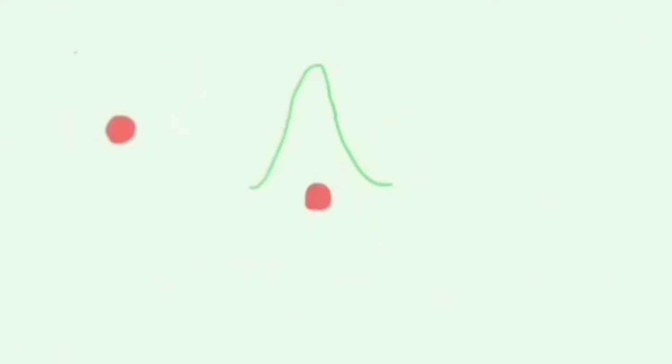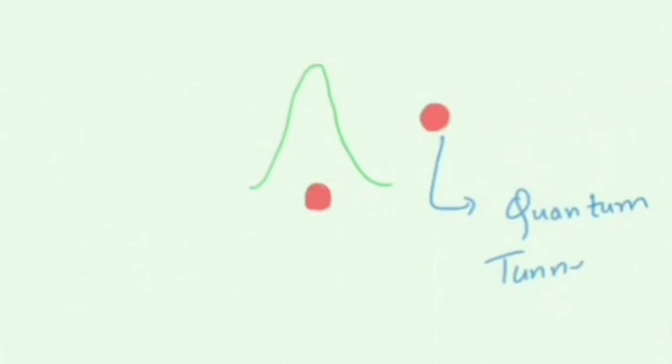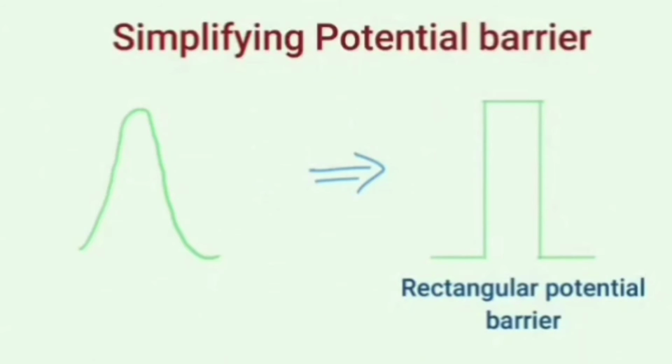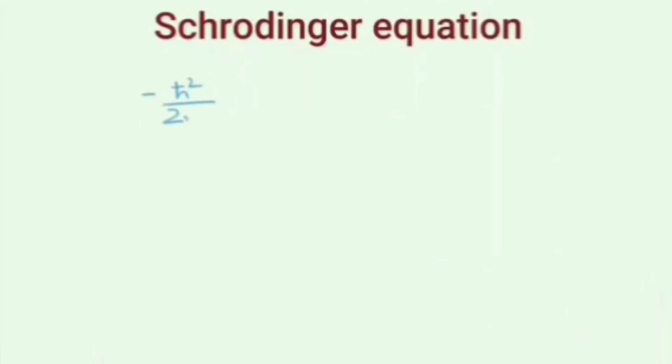But when the electron has less energy than the potential barrier V0, even then it has a chance of crossing the barrier. So here comes the interesting thing, which can be explained quantum mechanically. Let's first simplify our potential barrier. Just for the sake of explanation, consider it of rectangular form. Now we will use the Schrödinger equation to analyze the problem.